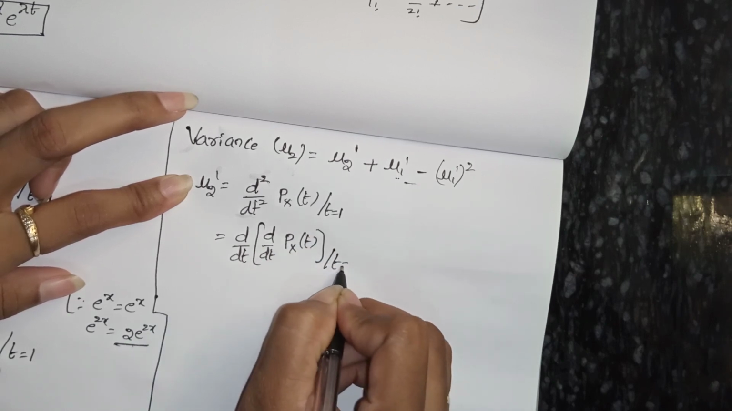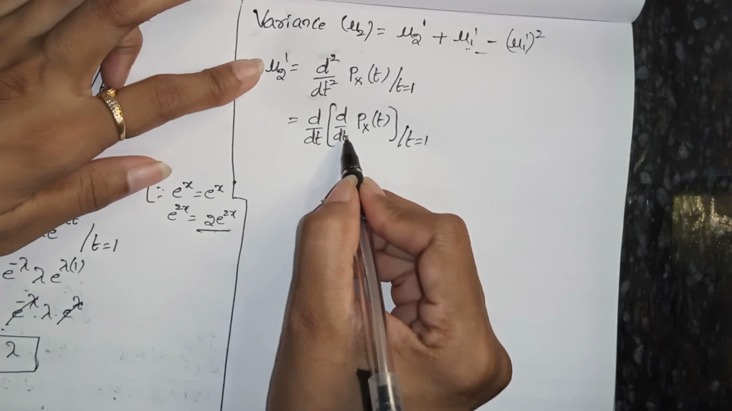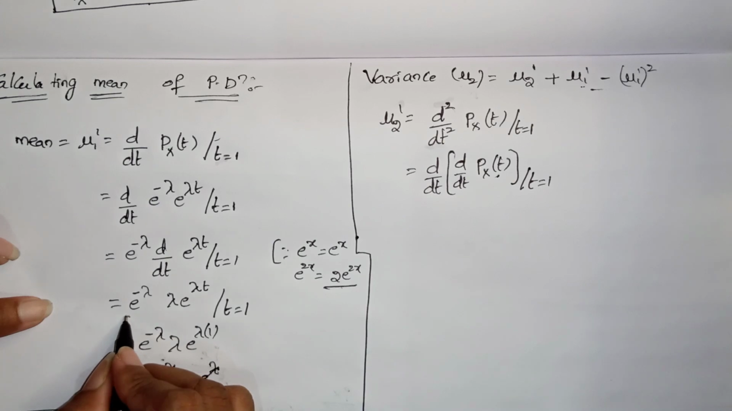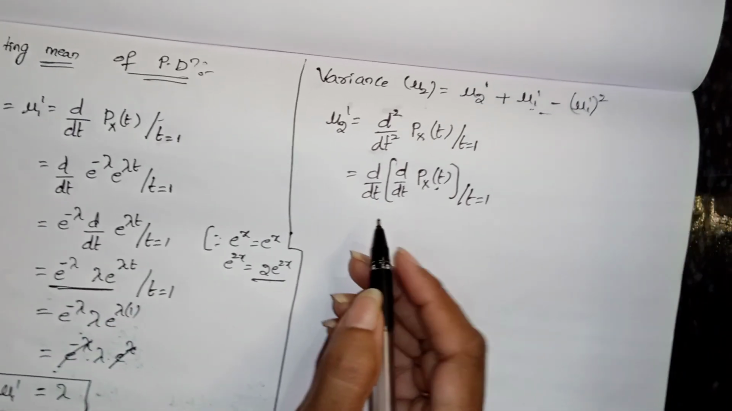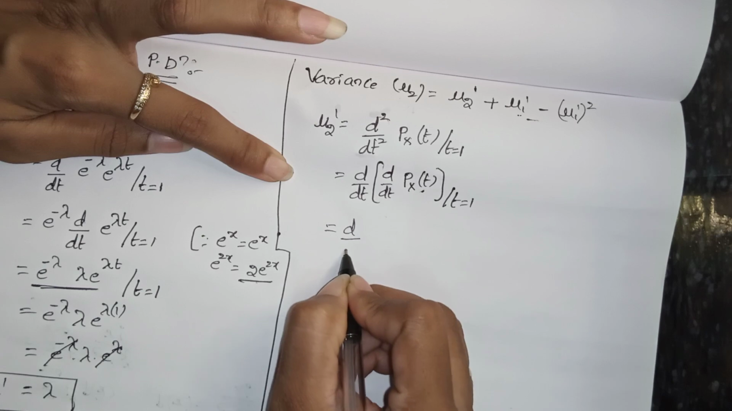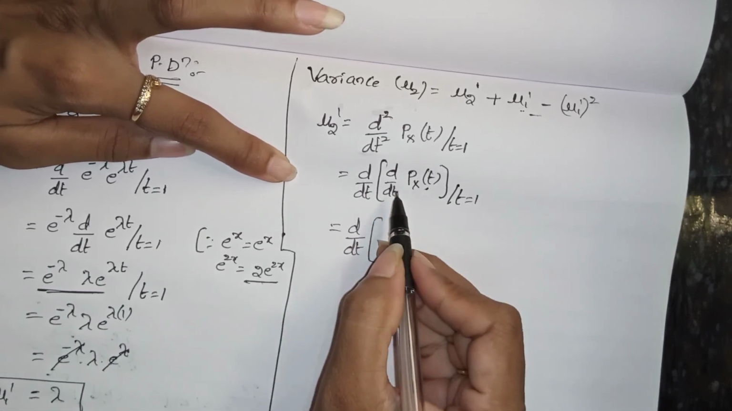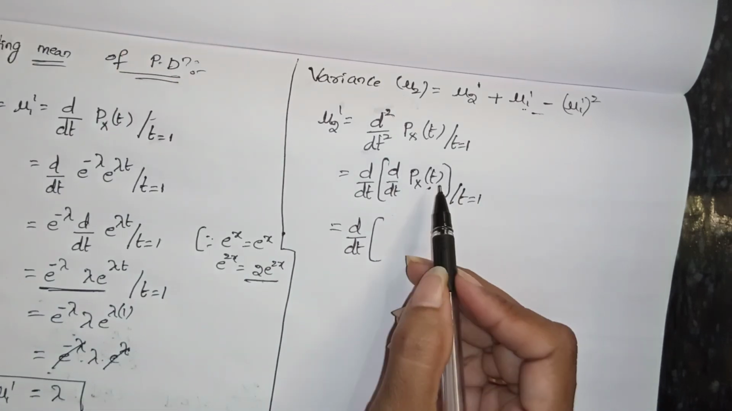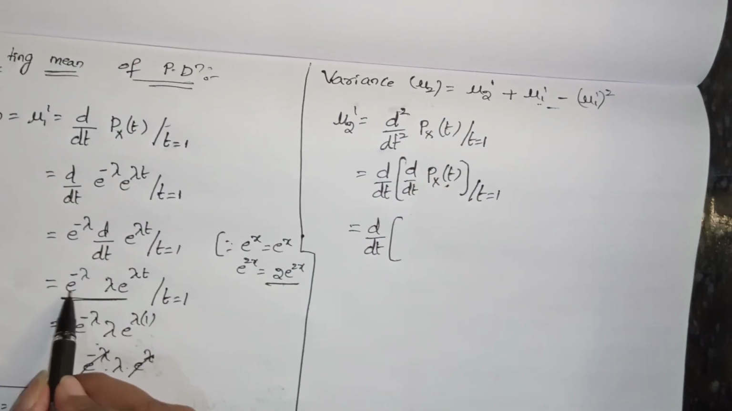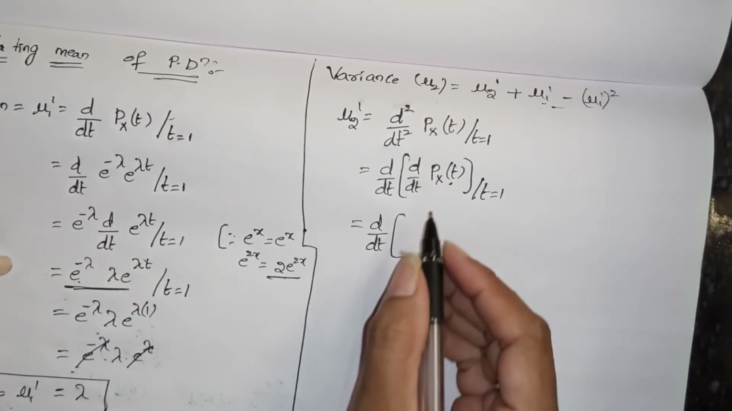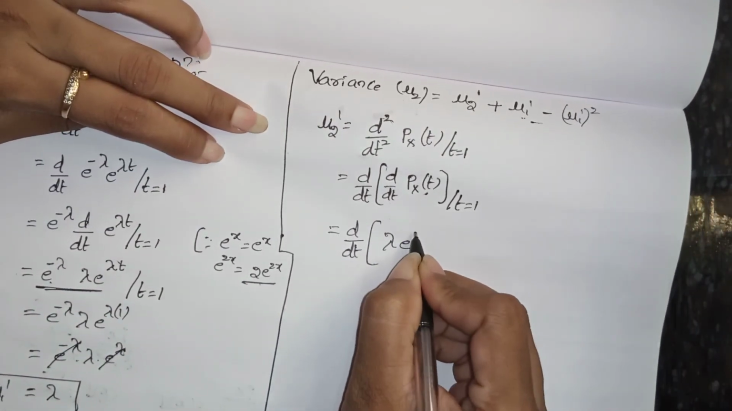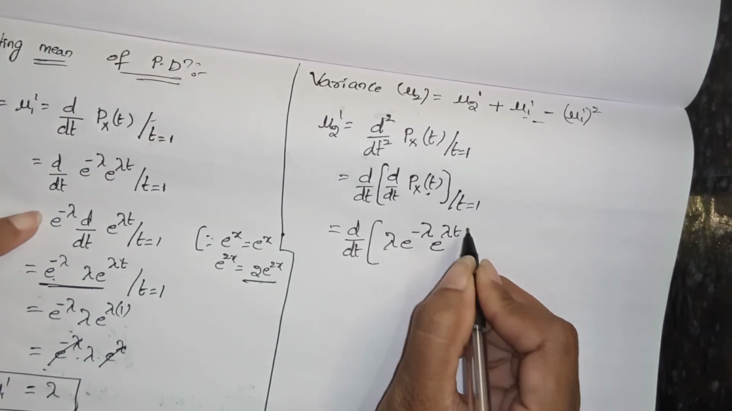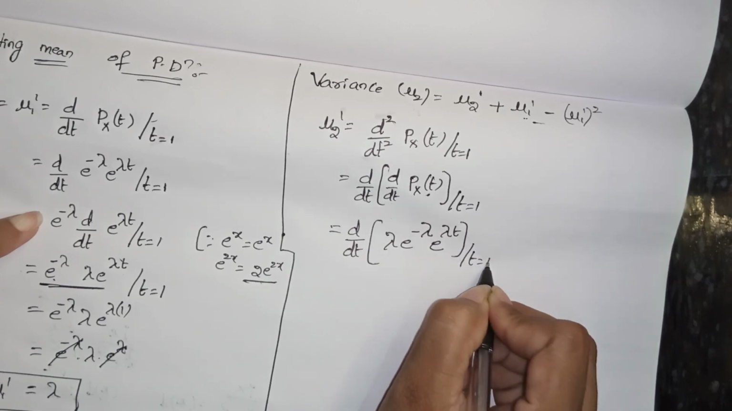So this one we can write as d by dt of, again, d by dt of px of t, where t equals 1. So d by dt of px of t, we have already found out. This value we have to write in place of this. Again no need of doing it. If you want you can do it, nothing wrong in it, but why waste the time? So already we have found this one, so I'm going to substitute it: lambda into e power minus lambda into e power lambda t, where t equals 1.